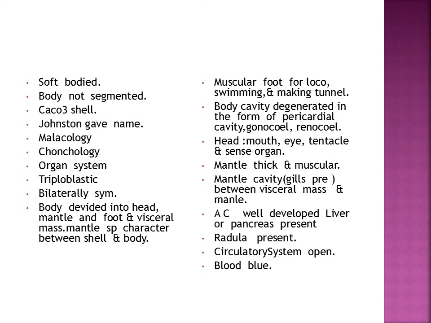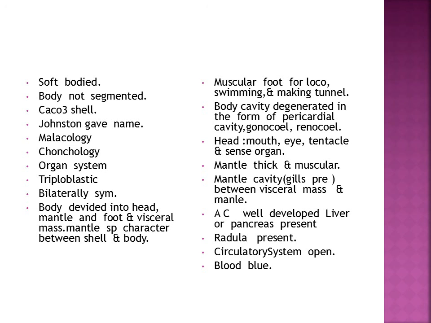Muscular foot is used for locomotion and making tunnel. Alimentary canal is well developed. Liver, pancreas are present. This is an important character. Radula is also present.